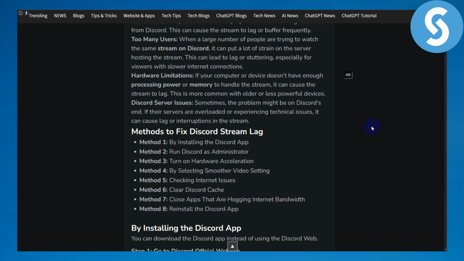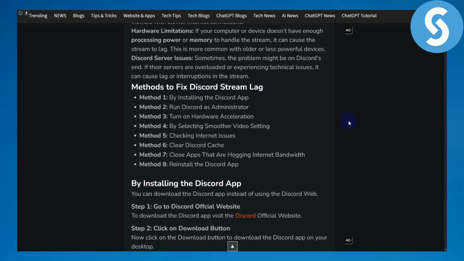So there are some of the causes and concerns that could be causing some lag on your stream. It could be fixed by installing the Discord app. If you're using a web browser, that could be an issue since you have some latency on browsers. The app is much more optimized, so make sure you try that. You can run Discord as an administrator. You can turn the hardware acceleration on in your Discord settings.